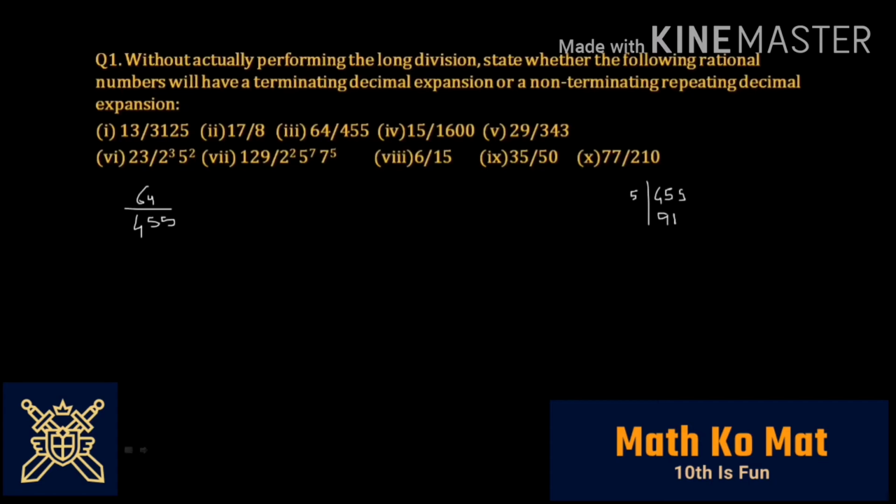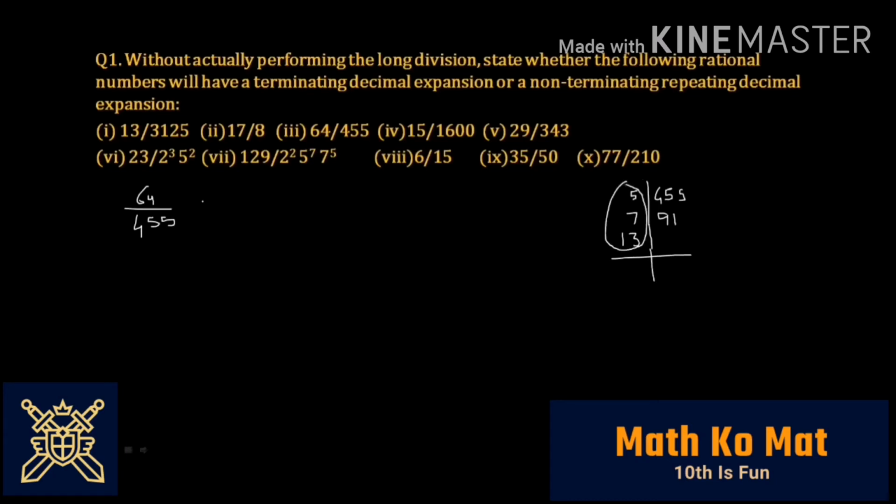You are left with 91. And for 91, you will take 91 as 13 into 7, because 13 sevens are 91. So you have got the factorization of 455.